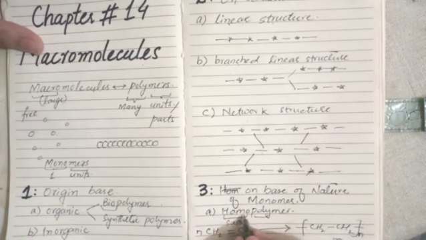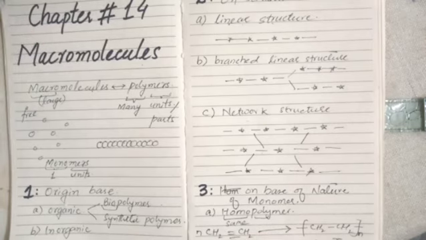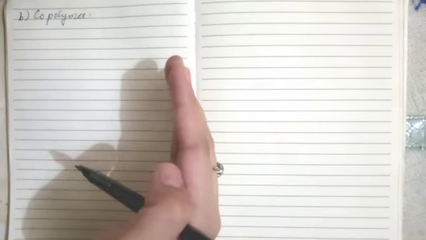It is the example in which same monomers are used together to form a polymer. Next type that comes under this category is copolymer. In copolymers, there are two different monomers that join together to form a large macromolecule or a polymer. So there is a repetition of just two types of monomers: one monomer, then second monomer, then first monomer, then second monomer. So it is a repetition of first and second monomer to form a polymer.